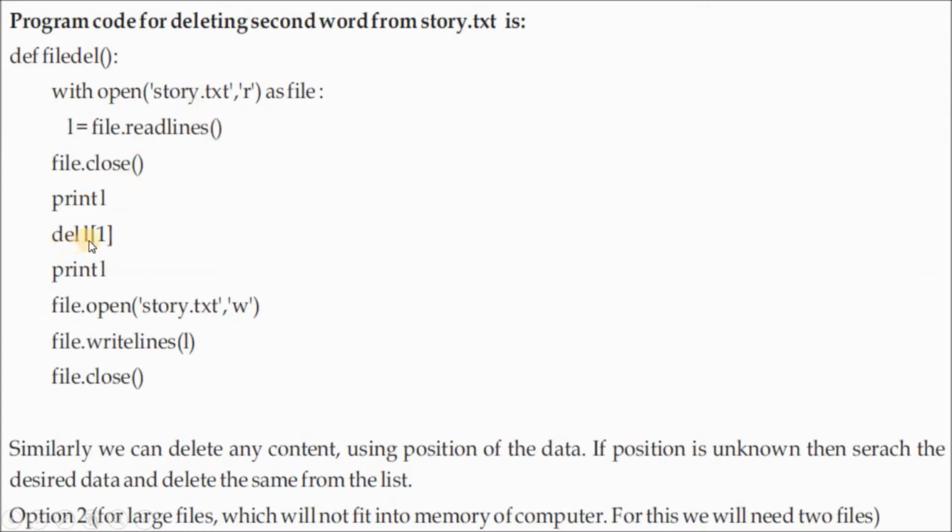Okay, del L[1]. Print L, del L[1] means the second word will be deleted. It has read everything from this file. If you write del L[0], that means it will delete the first word. Okay, del L[2] will delete the third word. That means 0, 1, 2, 3, you already know the index. So like this it will delete. So print L will display what you have read and what you have deleted, and after that, what will be there in the list.